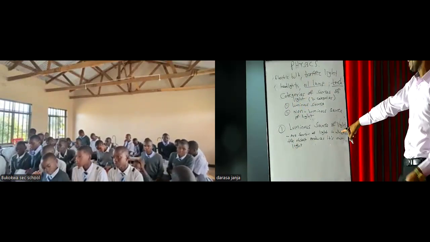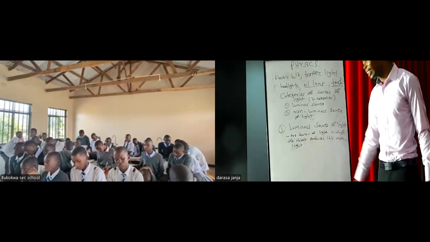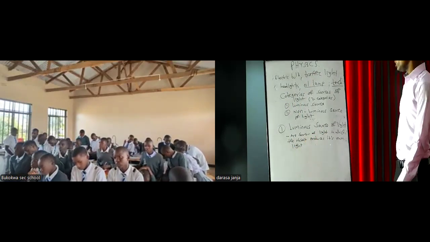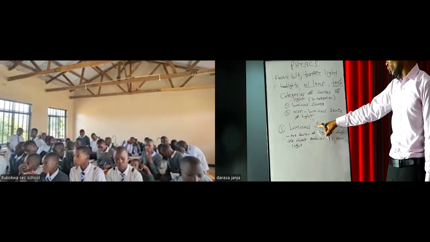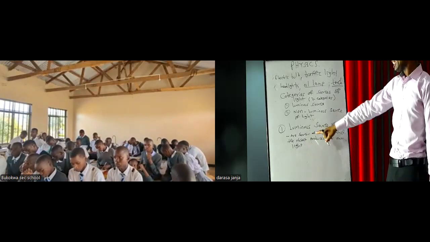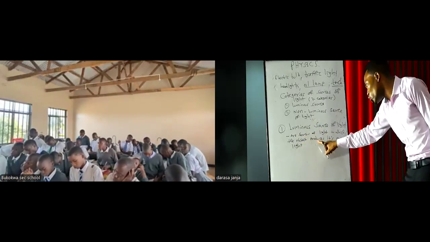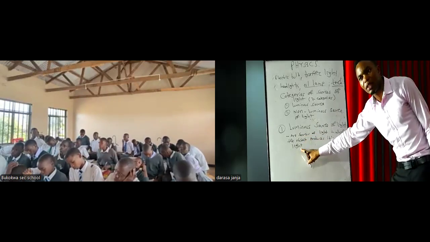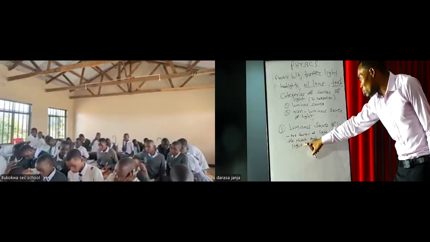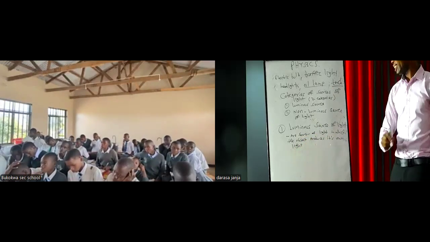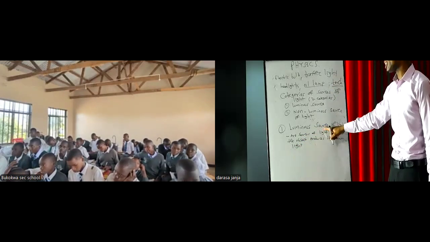These are sources of light in which the object produces its own light. In other words, the objects that produce their own light are called luminous objects, but the source is called the luminous source of light.